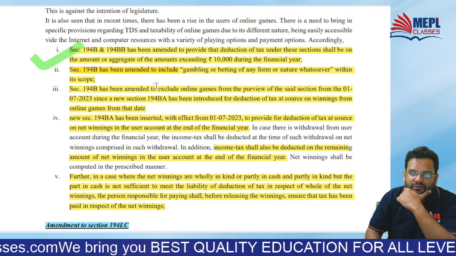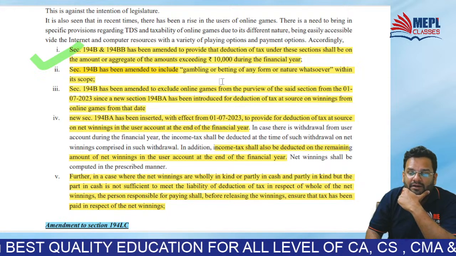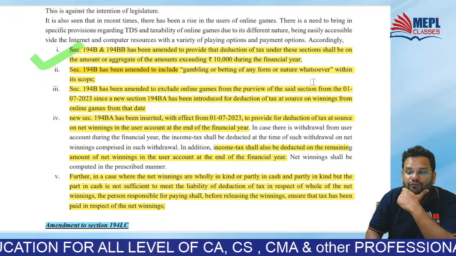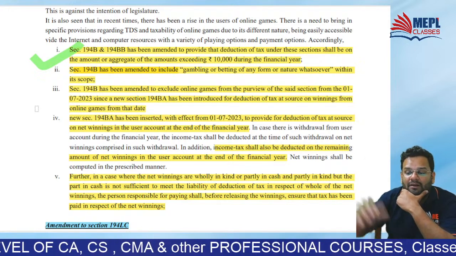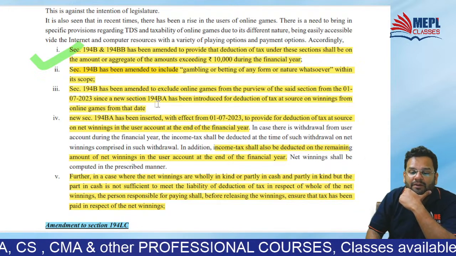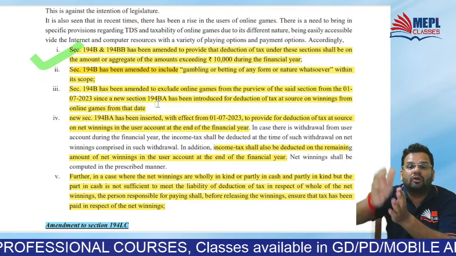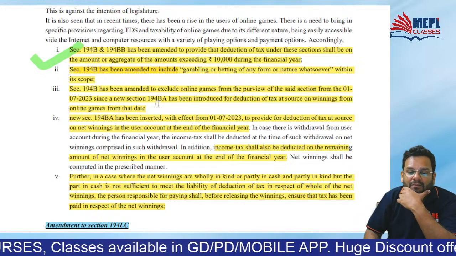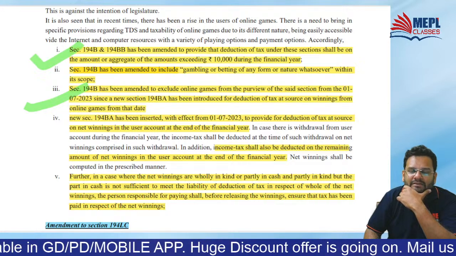Okay, so it might become important. 194B has been amended to include gaming or betting of any form or nature, but 194B has been amended to exclude online gaming, because for online gaming you now have 194BA. So online gaming is excluded from 194B and a new section is made for online gaming, that is 194BA. Clear?